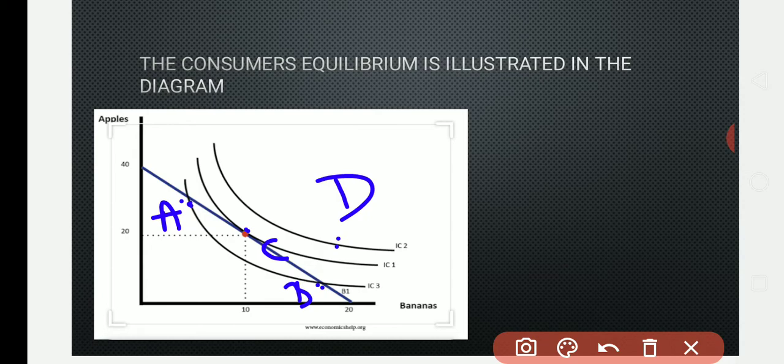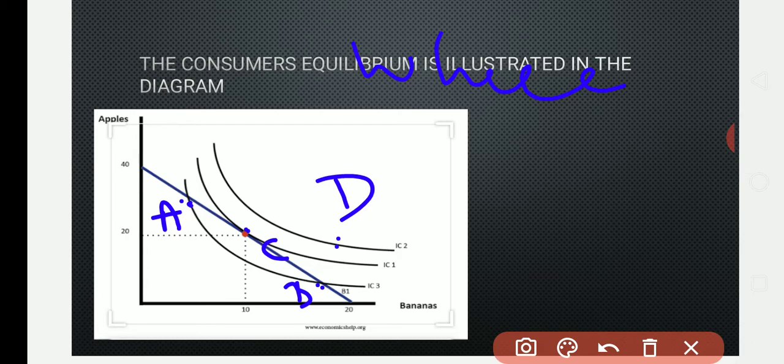Now among these 4 points, where does the consumer get maximum satisfaction? Which point is explaining the maximum satisfaction, where a consumer gets the optimal choice? Which is the optimum choice of a consumer? Now we have to find this out.